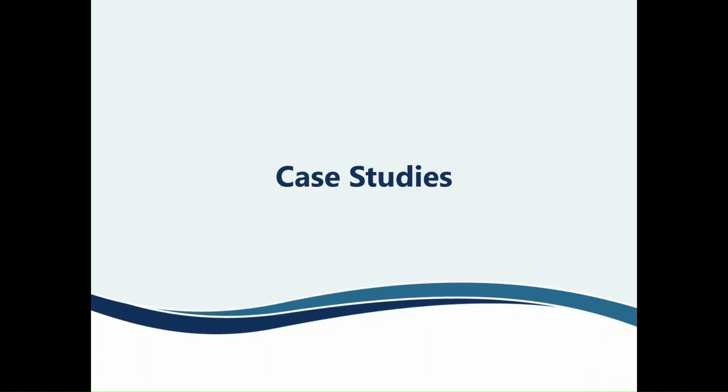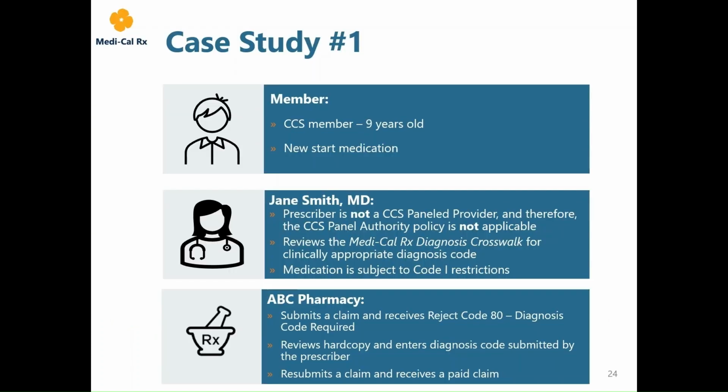Next, let's take a look at some case studies and how some of these common reject codes interact with CCS panel authority and pediatric integration. In our first case study, we have a CCS member who is 9 years old. This member is about to begin a new start therapy. The member's doctor, Dr. Smith, is not a CCS panel provider, and therefore the CCS panel authority policy is not applicable.